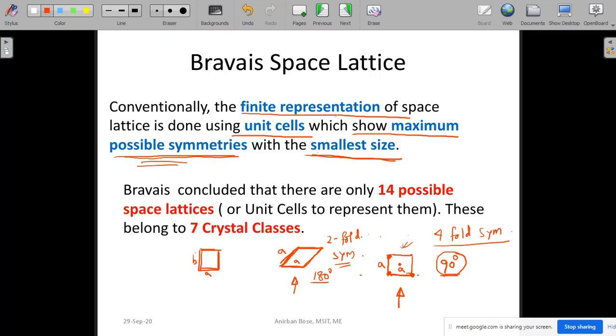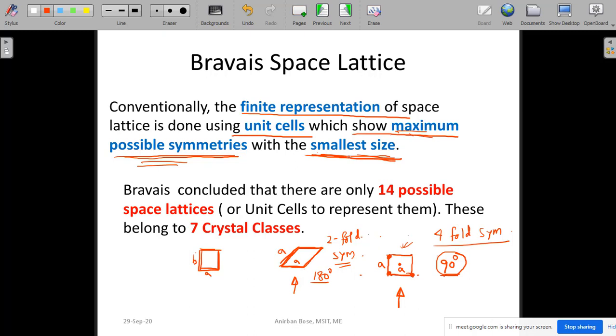Symmetry is a very important thing that you have to keep in mind, and the size also should be minimized. Sometimes you will find that there is an excellent symmetry, but the size is quite a bit larger. In that case, that symmetry will be given priority.